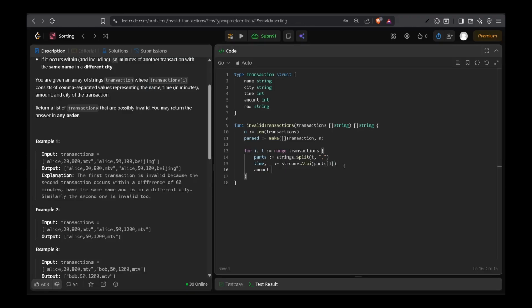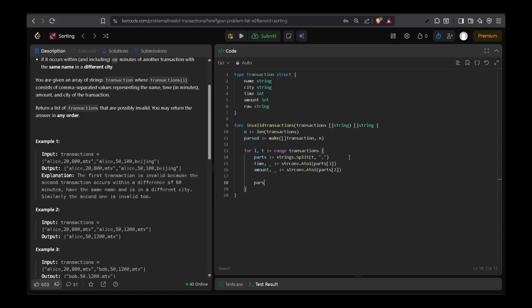Same for amount, parts of third, right? No, parts of 2. Sorry. And then we can add this to the parsed array, right?